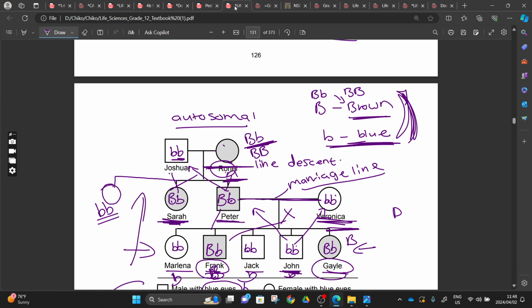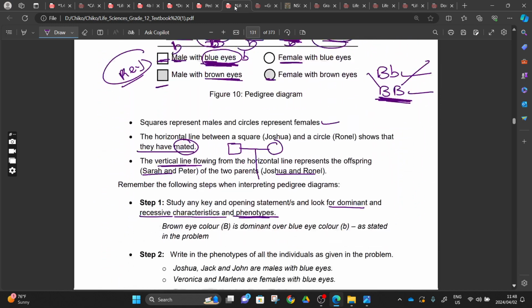You get the statement and then you write it down. Capital letter B to be for brown, small letter b to be for blue. And this should be your step one, same as what I did in our step one.